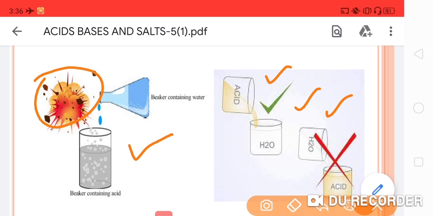If you are dissolving water inside the acid, it means you are playing with danger. It might be harmful for your body. So we should avoid dissolving water inside the acid. We must dissolve acid inside the water. This is very important.